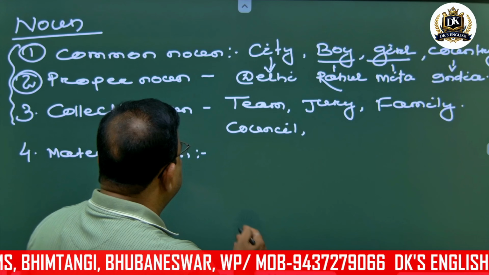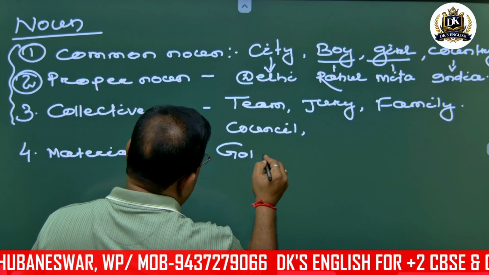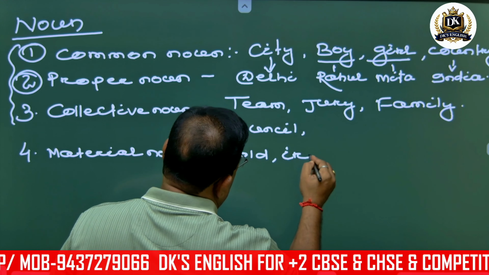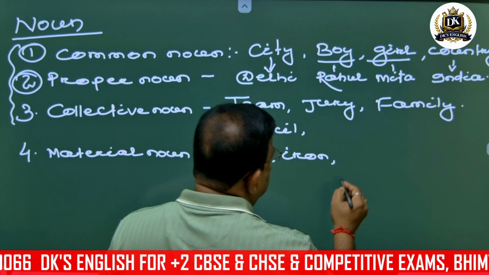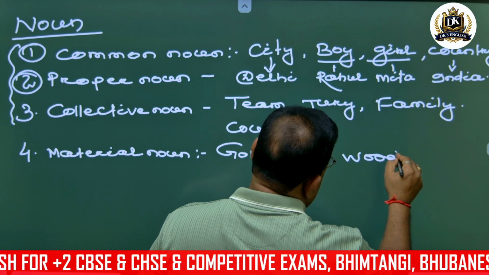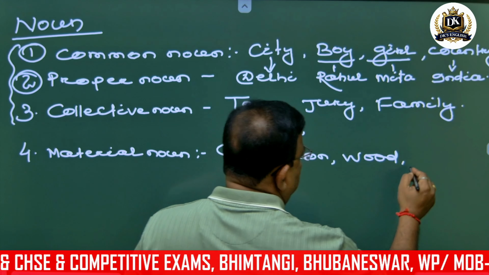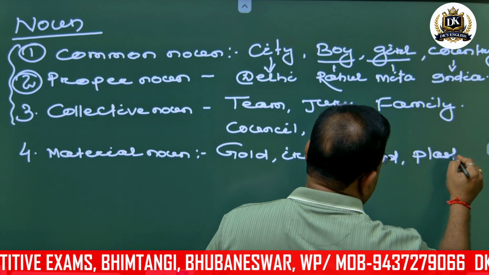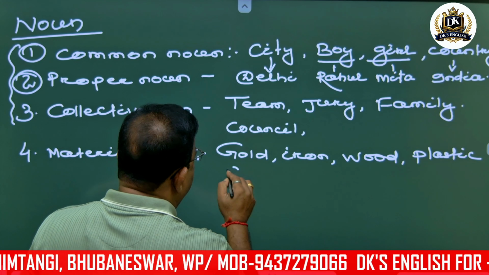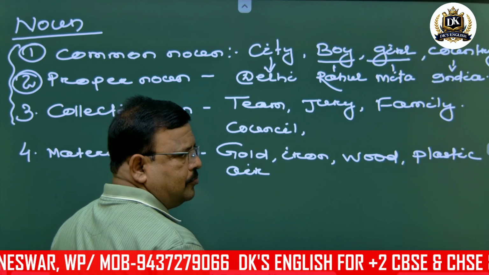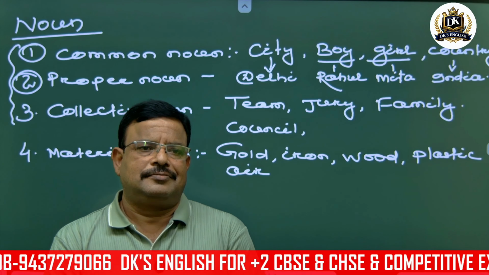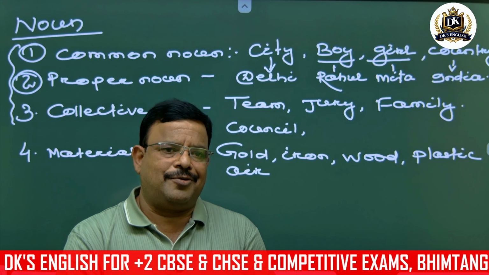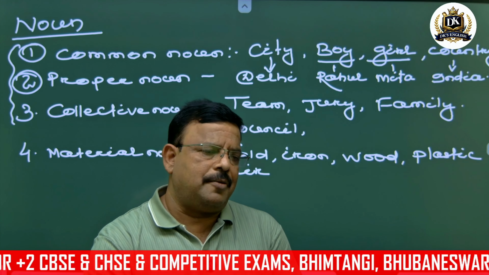So suppose I write here gold, or I write here iron, wood, plastic, air. So these are all your material nouns.